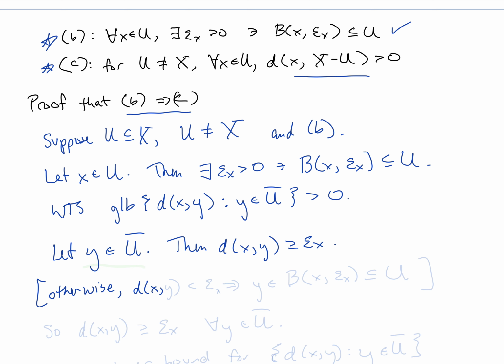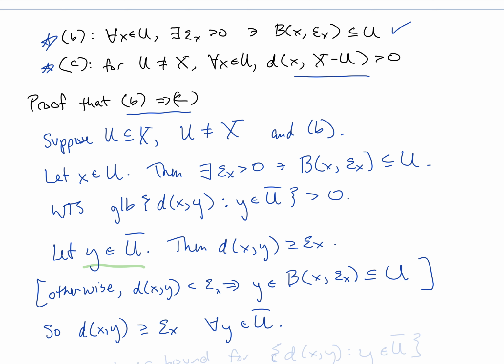Otherwise, the distance between these 2 points would be less than epsilon, and that would imply that y was in the open ball centered at x of radius epsilon sub x, which is contained in U. But y is in U complement, not in U, and therefore that means that the distance between x and y is greater than or equal to epsilon sub x for all y in U complement.